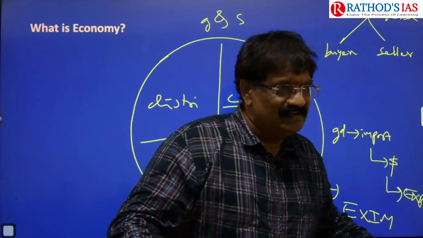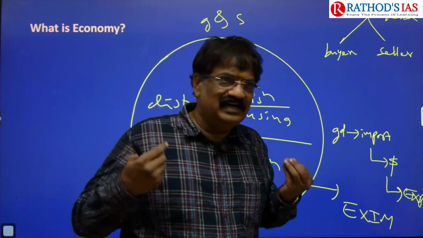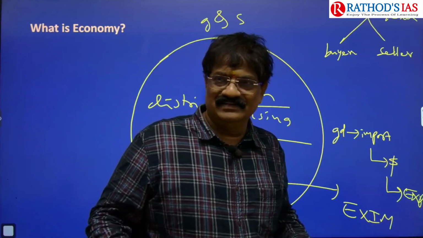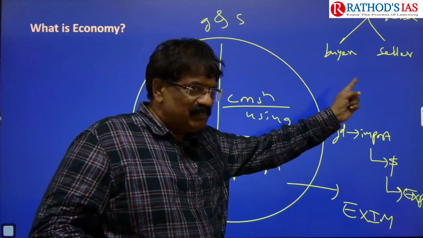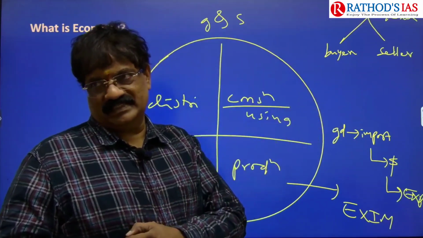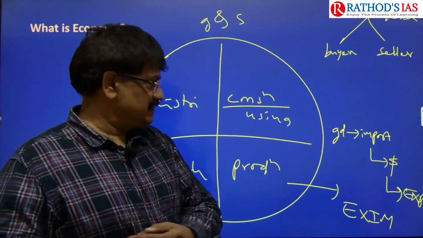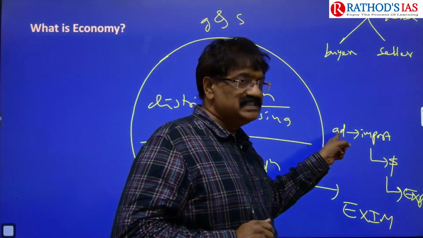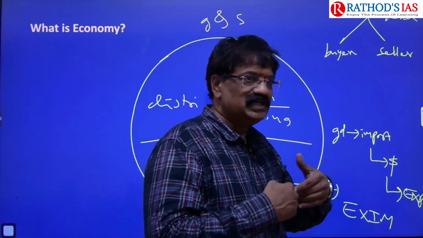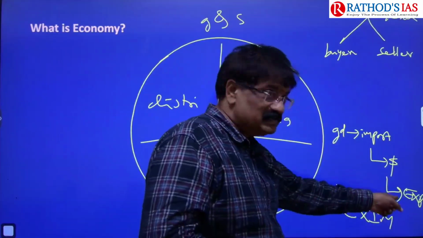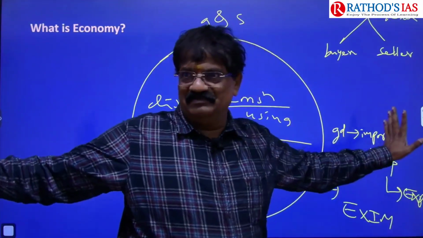Why? We can't live without it. So national market important, international market important. First we face the problem of GD, geographical disadvantage, leads to imports, finally leads to exports, ultimately EXIM.